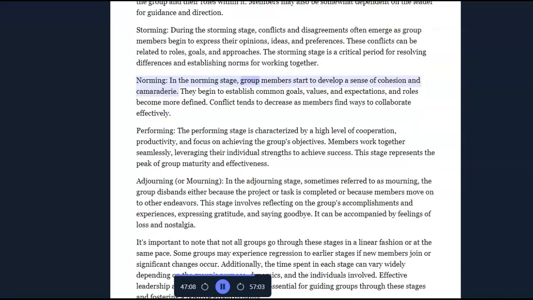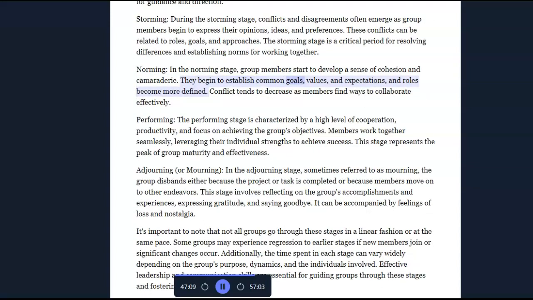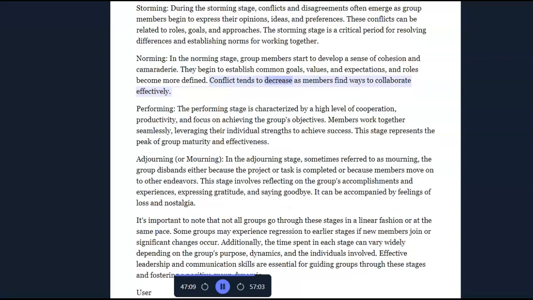Norming. In the norming stage, group members start to develop a sense of cohesion and camaraderie. They begin to establish common goals, values, and expectations, and roles become more defined. Conflict tends to decrease as members find ways to collaborate effectively.